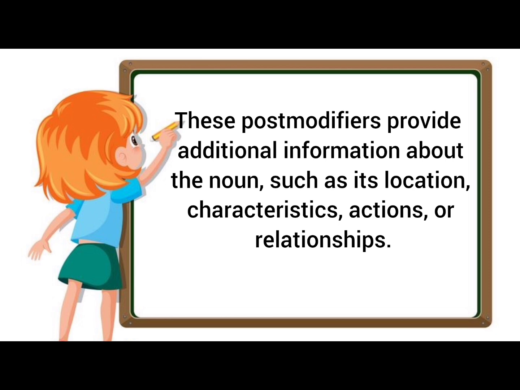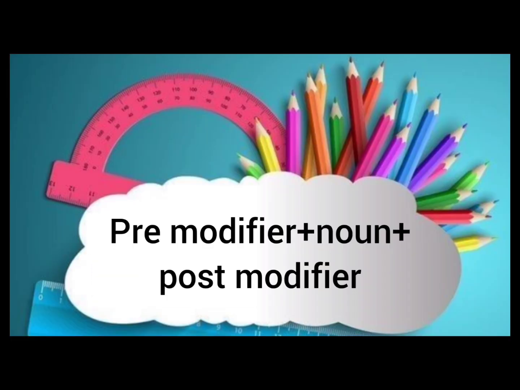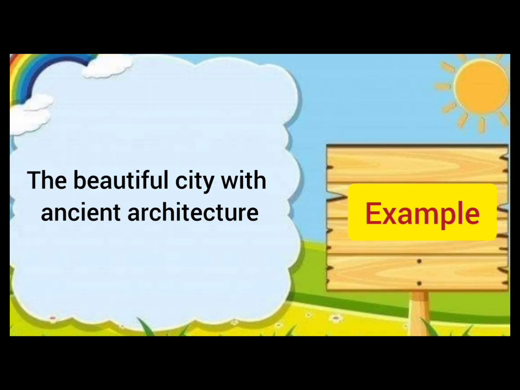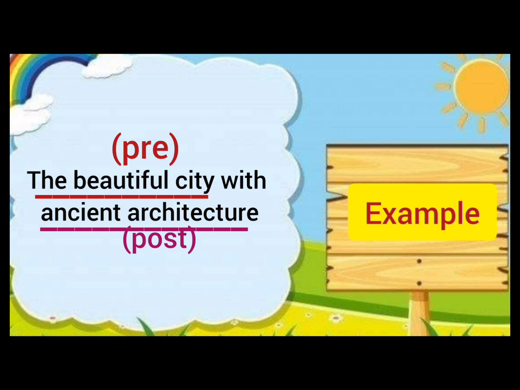Then the last method of making noun phrase is a pre-modifier plus noun plus post modifier. Now if you remember the discussion of pre-modifiers and the discussion of post modifiers that I have recently done, so it is easy to make a noun phrase and I am going to give you a few examples. For example, the beautiful city with ancient architecture. Now this is a complete noun phrase. It has a pre-modifier that is beautiful, it has a noun that is city, and it has a post modifier that is with ancient architecture.